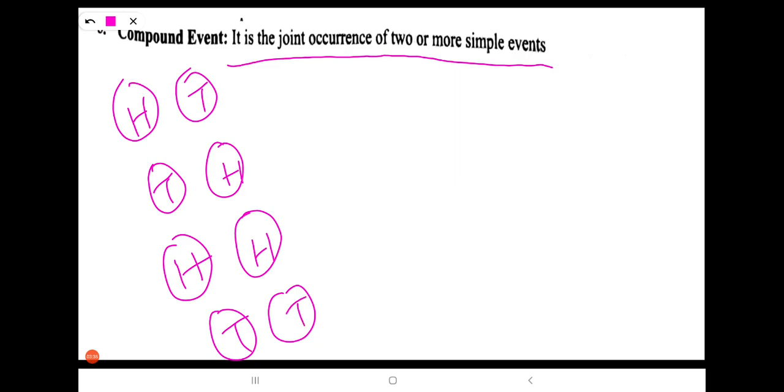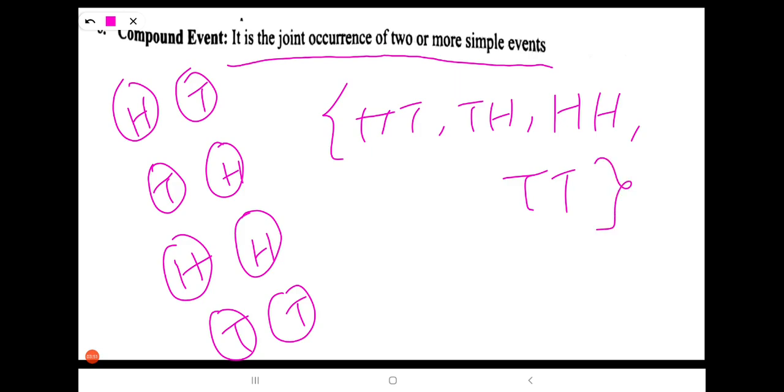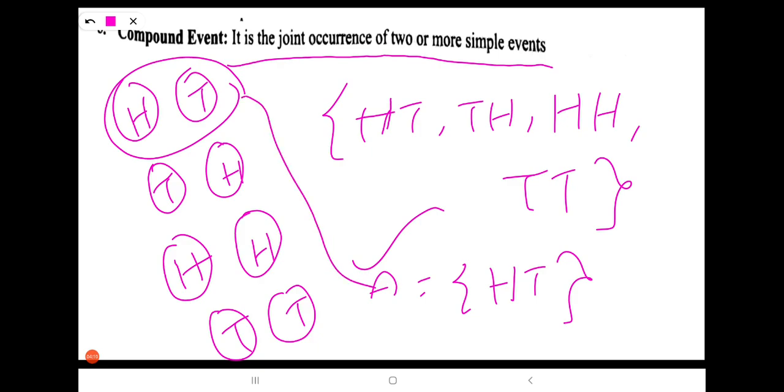These are the possibilities. If I write a sample space for this, what is the sample space? HT, TH, HH, TT. These are the possible outcomes. So here, if I take a subset from this, H comma T, this is a compound event. Here the two outcomes of two coins are considered as one event. These kinds of events are called compound events.